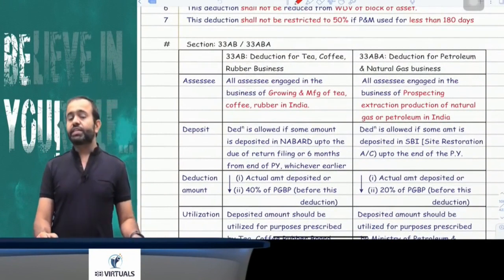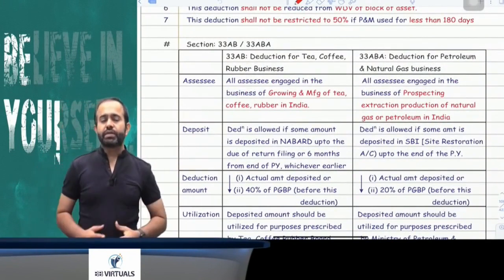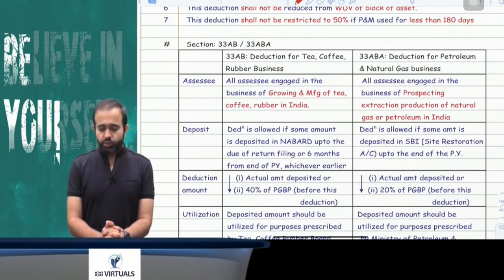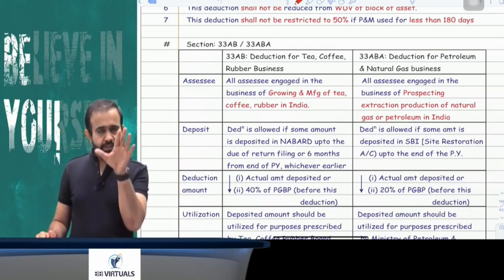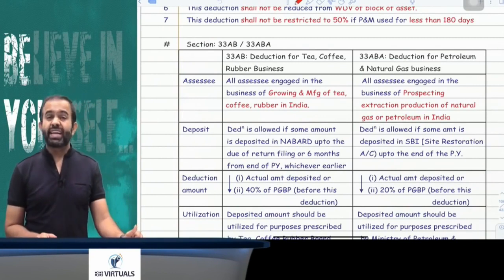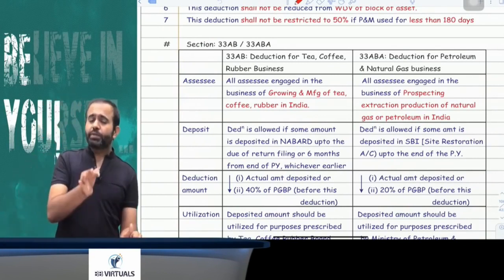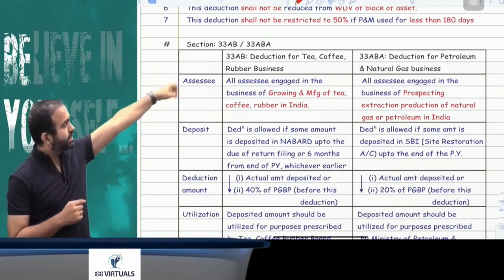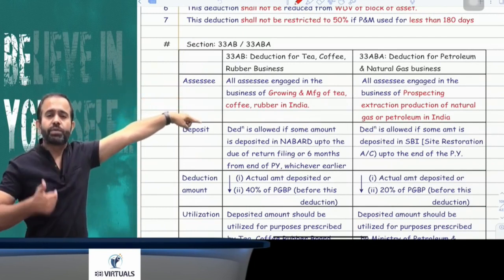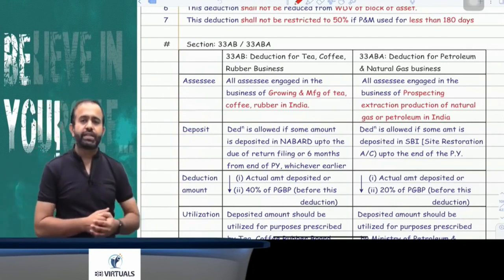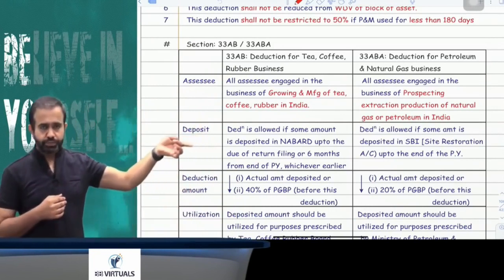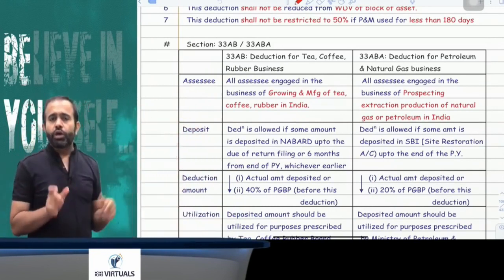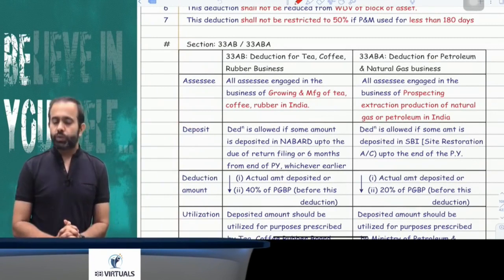Now section 33ABA is saying that the deduction is available only if the assessee is engaged in the business of prospecting, extraction or production of natural gas and petroleum in India. This deduction is available if the assessee deposits some amount in SBI or the site restoration account up to the end of the previous year. Guys, in 33ABA the time limit for deposit is up to the end of the previous year. What will be the amount of deduction? Whatever amount you have deposited, or 20% of the business income, whichever is lower.